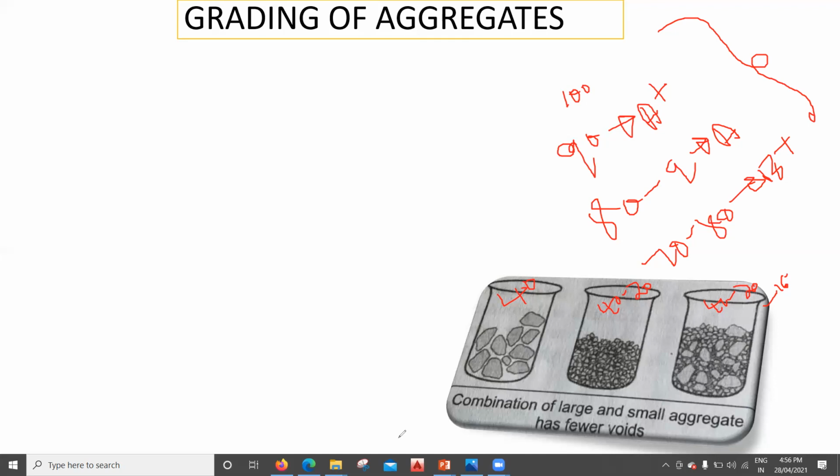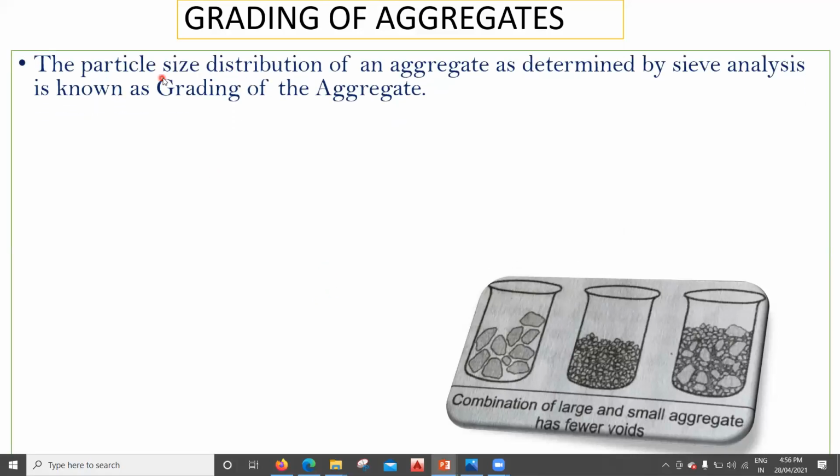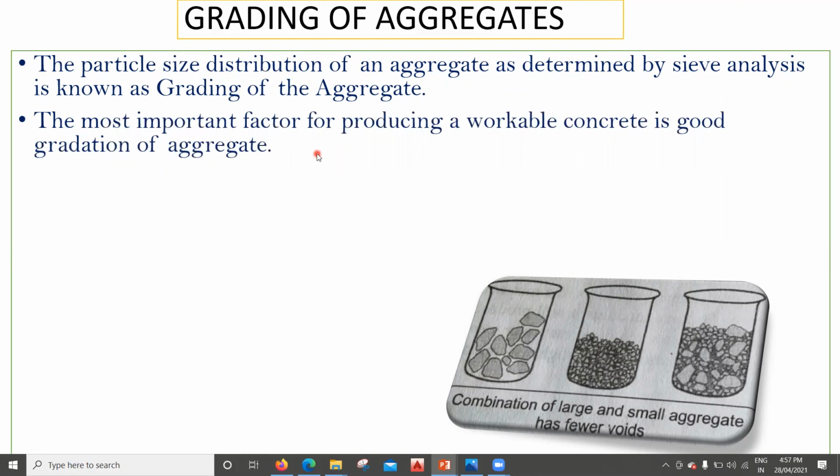So with this understanding, we'll try to see why exactly this thing has to be done and what exactly we need to understand. The particle size distribution of an aggregate as determined by the sieve analysis is known as grading of aggregate. So what is sieve analysis? That we'll try to see when we take up the different tests for the aggregates. The most important factor for producing a workable concrete is a good gradation of aggregate. Like I mentioned here, if the grading is good, you'll be having a good workable concrete, and you'll be having a good density of concrete, and the voids will be less there.